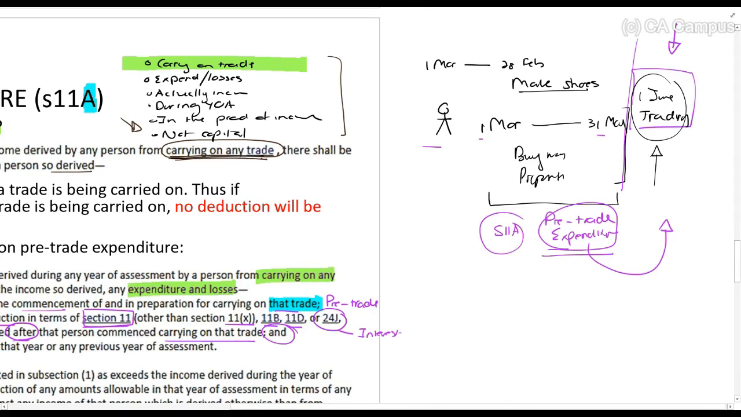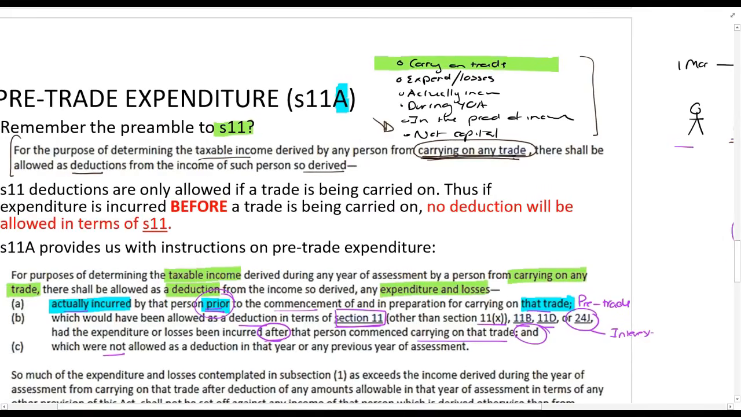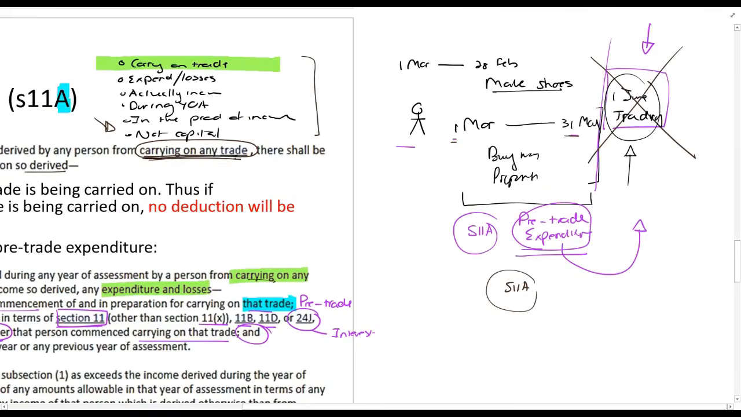This means that if this person decides from the 1st of March to the 31st of May to carry on trading, but let's say right before this business has to open, start trading, this person decides, I'm not going to do it anymore, so no trade takes place. That means then, in terms of Section 11A, you can't claim a deduction because it tells you that you must be carrying on a trade. So in other words, you can only claim this pre-trade expenditure once the trade has started. So if your new trade never starts, then you never get to claim the pre-trade expenditure. So you can only claim it if you are actually carrying on a business and a trade.